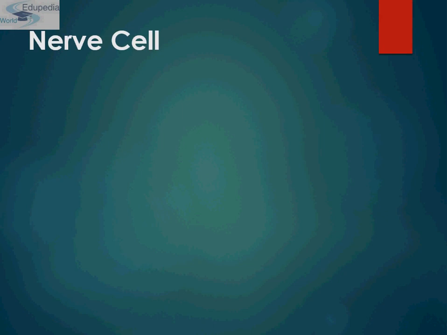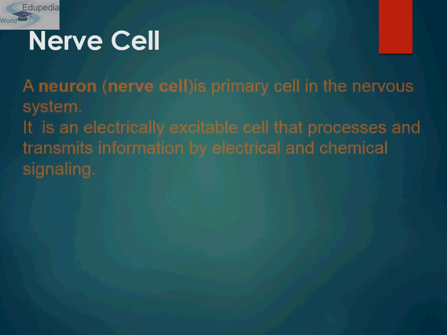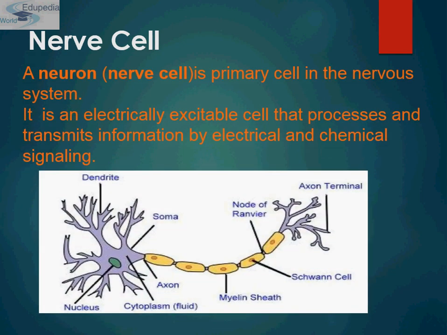Nerve cells are found in the nervous system. These are specialized cells designed to stimulate other cells in the body in order to communicate. Neurons are excitable, which means they function by using electrical stimulation, through an electrical message known as an action potential. Now let's see its structure.